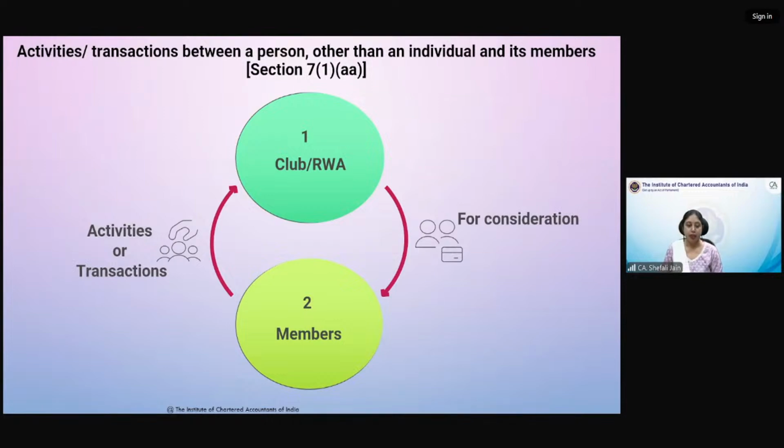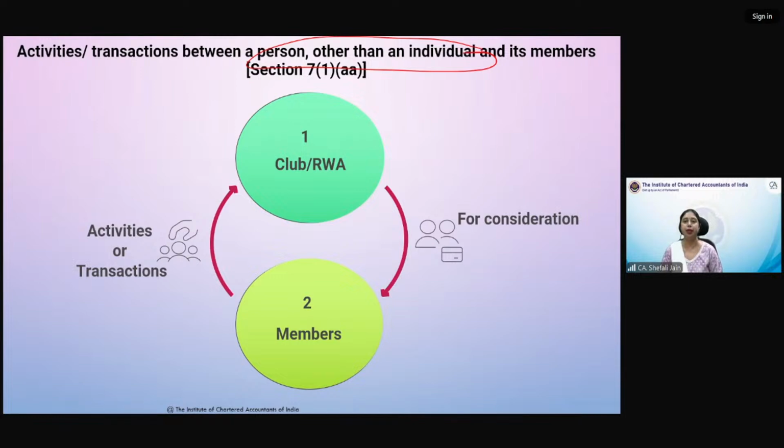So any transaction or any activities or transactions between a person other than an individual. Okay. When we were discussing clubs, services provided or goods provided by a club, by an RWA, by an association of persons to its members, we discussed that earlier, under service tax law, it was always a contentious point.